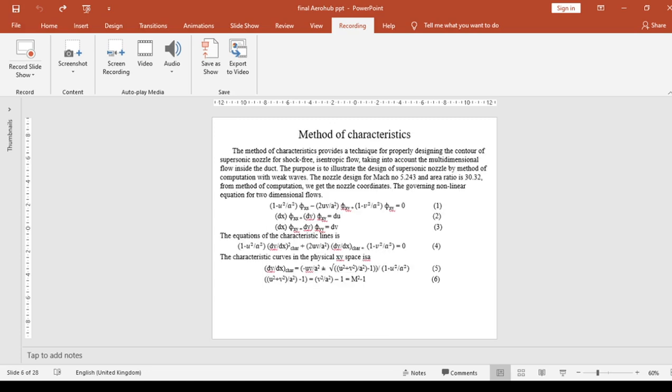The method of characteristics provides a technique for properly designing the contour of a supersonic nozzle for shock-free isentropic flow, taking into account multi-dimensional flow inside the duct. The purpose is to illustrate the design of a supersonic nozzle by method of computation with weak waves. The nozzle is designed for Mach number 5.243 and an area ratio of 30.32. From the method of computations, we get the nozzle coordinates given in the equations below.